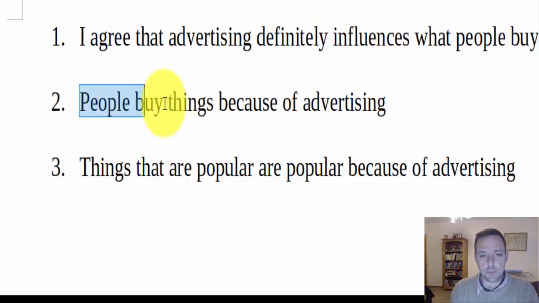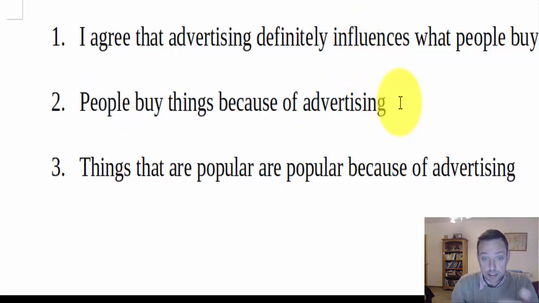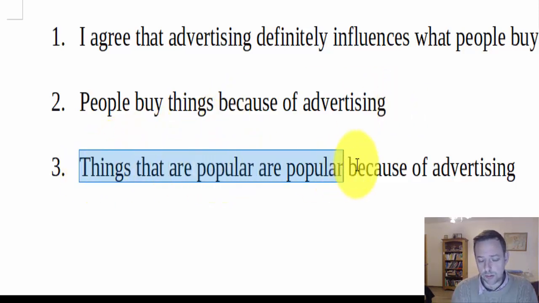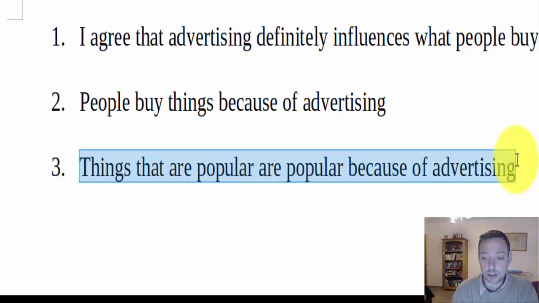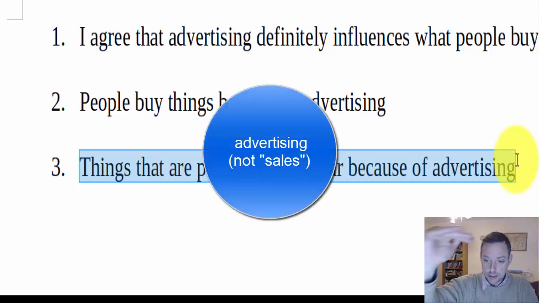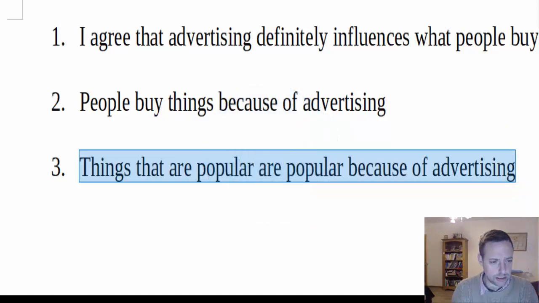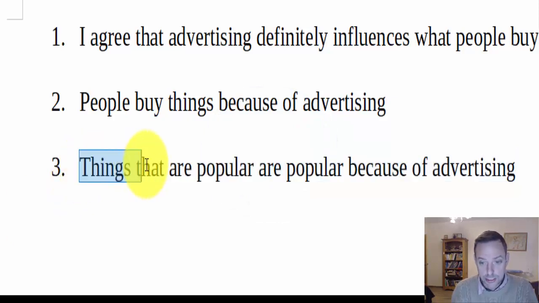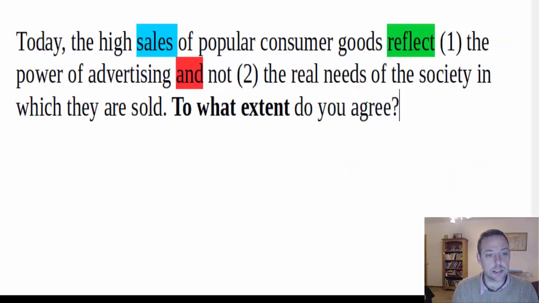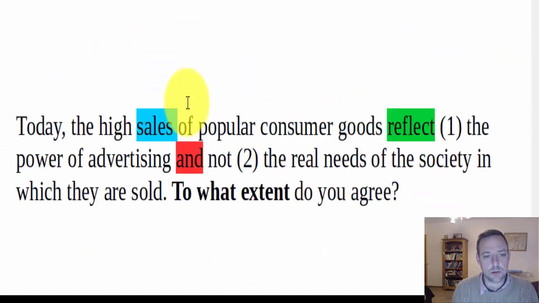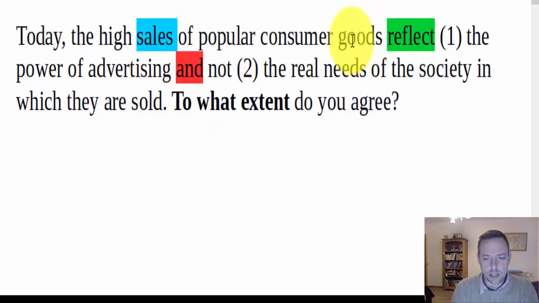Number 2, this is a bit better. People buy things because of advertising. So that's already a bit closer to sales. Sales is people buying something. But if you look at the last one, things that are popular because of advertising. That's exactly what this task is looking at. It's looking at these things are popular because of what? Because of sales or because of needs. So unfortunately, a lot of people will not focus in on the sales, on the purchases of these things. And the reason for that, I think, is the language here is quite difficult. It says the high sales reflect. Yeah, so reflect here is implying, are because of.